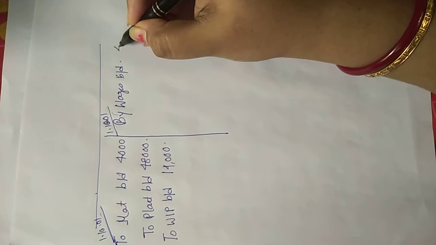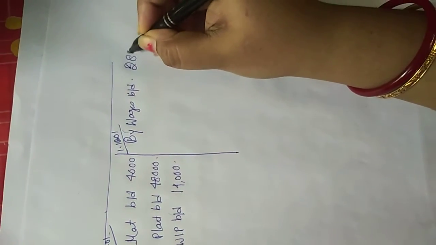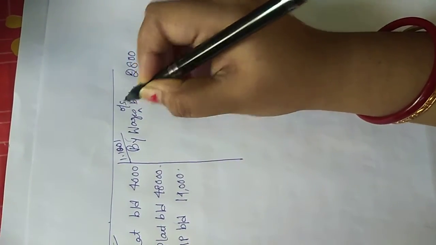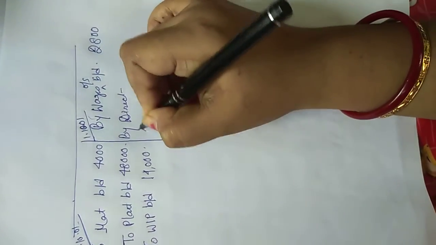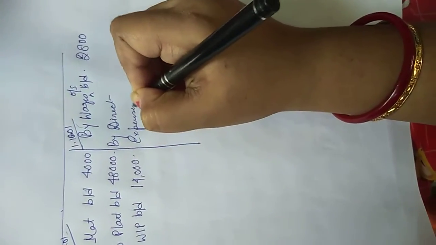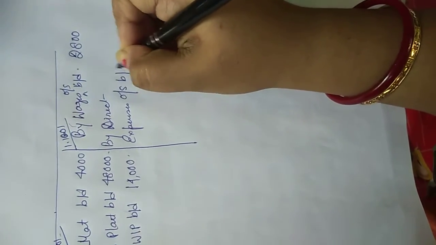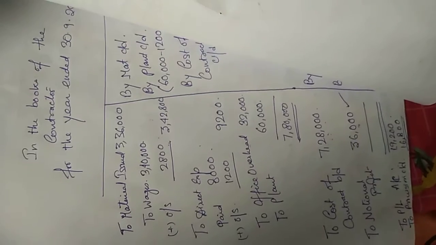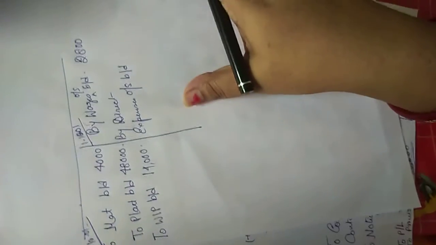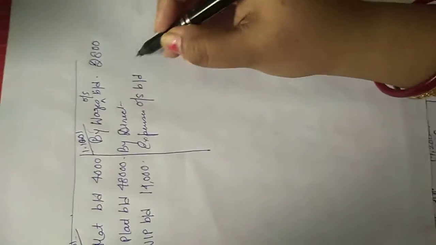Wages BD would be 2,800, and you have to write outstanding. So by direct expenses outstanding. Direct expenses was how much? 1,200. So I'll write over here 1,200.